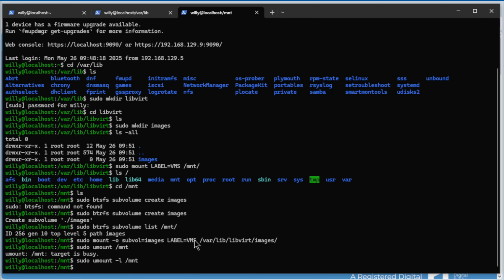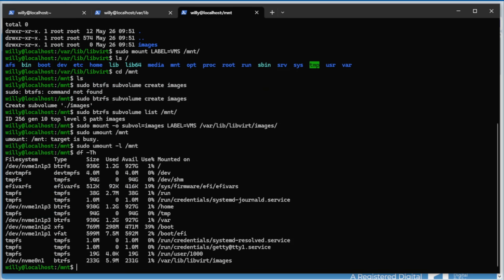Now we can do df -h here. We see dev nvme0 and 1 on /var/lib/libvirt/images. That's a 250 GB nvme, so that's okay.